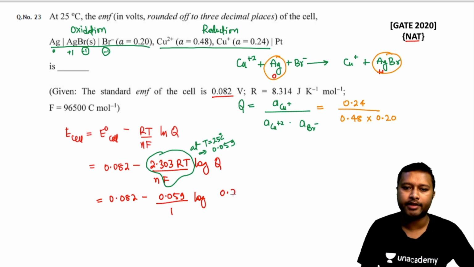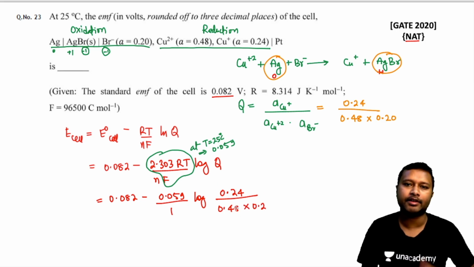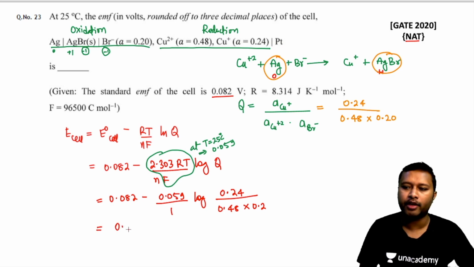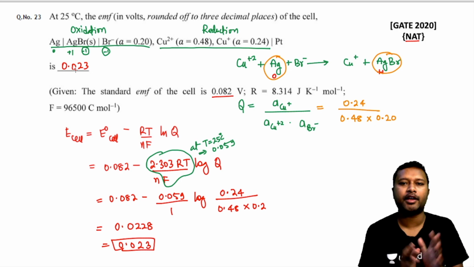So I'll just put it as it is, 0.24 divided by 0.48 multiplied by 0.2. Use your calculator to solve. The 2 will cancel out and then you can simply calculate it. It's a simple calculation which you have to do. After putting everything in, with no unit change needed, just solve this as it is, and at the end you are going to get 0.0228. Since you have to round off to 3 decimal places, the answer will be 0.023. This is going to be the final answer for this question. So 0.023 is the final answer.